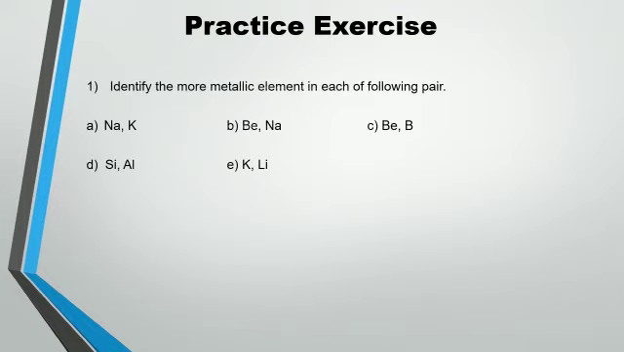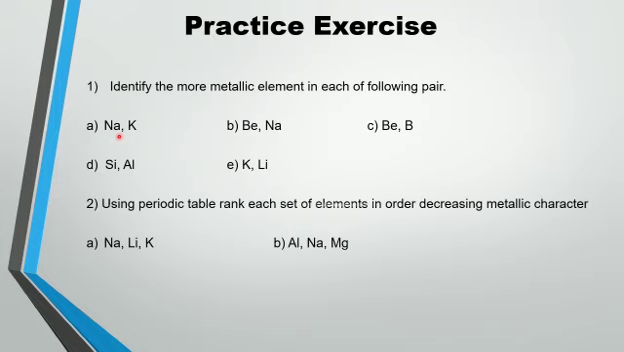Here is the practice exercise from today's lecture. Question 1 is, identify the more metallic element in each of the following pairs. Five pairs of elements are given here. You have to describe separately which element is more metallic. Considering the lecture above, considering the electropositive characters, you can describe these metallic elements very easily.